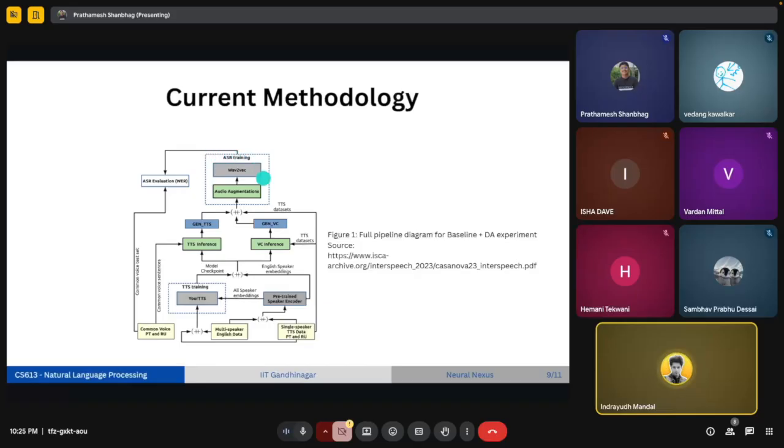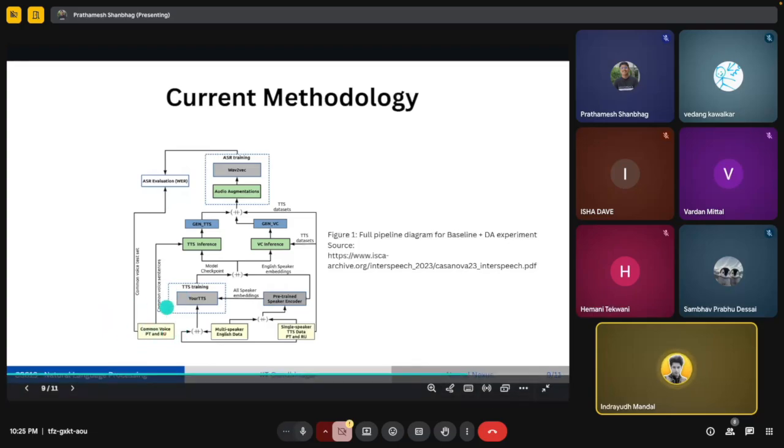And at the same time, we are also doing some kind of audio augmentation, like changing the pitch, timbre, and everything. And finally, we are evaluating that on the basis of word error rate using the common voice Portuguese and Russian data set. That is a huge data set.